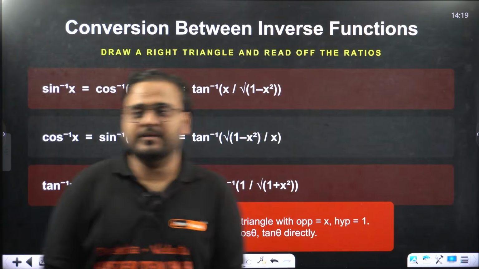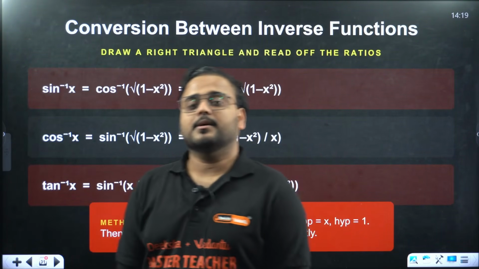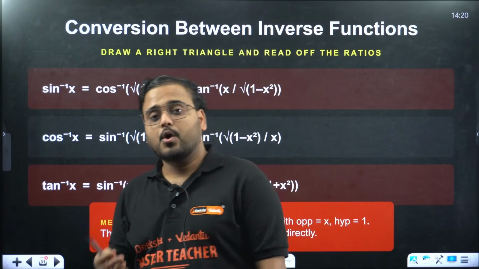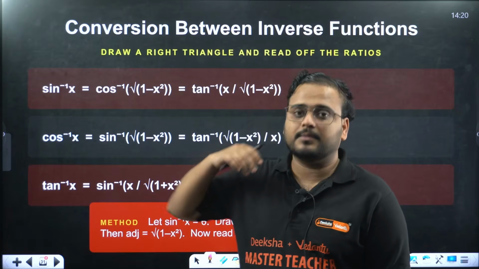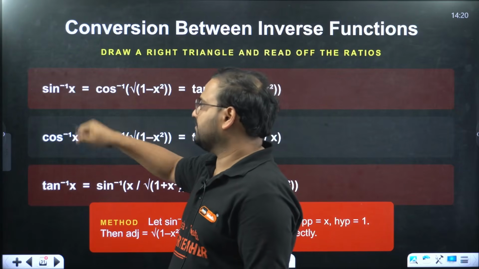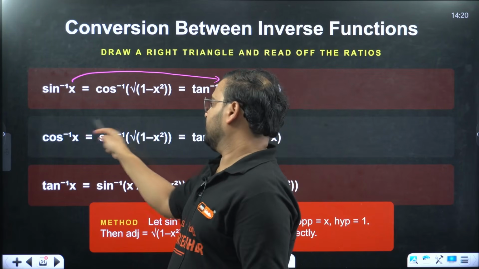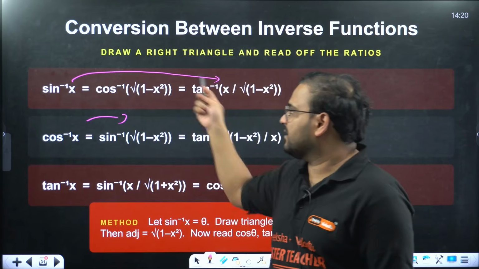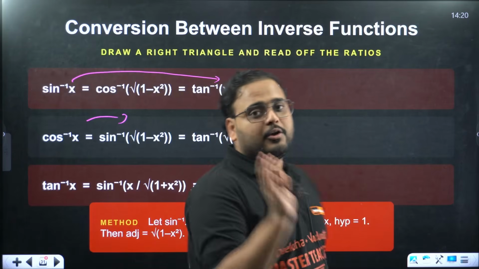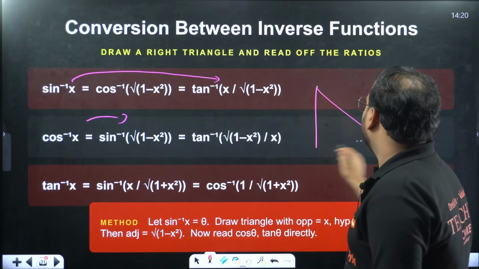And also the conversion between inverse functions. This is very vital in some of the problems where substitution is required, whether it is a question of KCET, of boards, or it may be a question from calculus also. So conversions help a lot. How can you convert sin inverse directly to tan inverse, cos inverse to tan inverse, sin inverse, and so on? Basically, the conversions among the 6 inverse trigonometric functions are very, very important. Again, you don't have to remember this. If you can, good, it will be faster in KCET. Otherwise, the triangle will hold true.